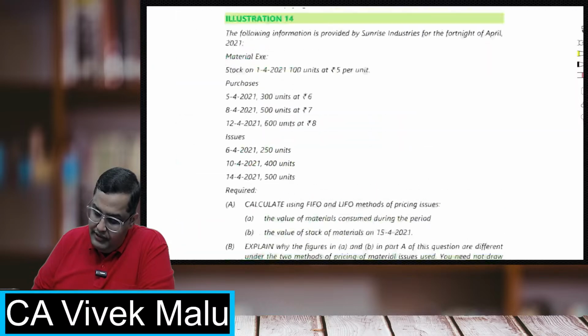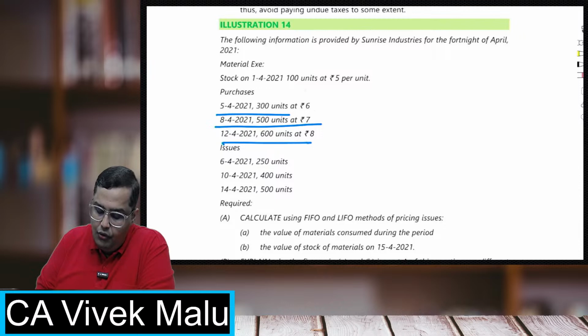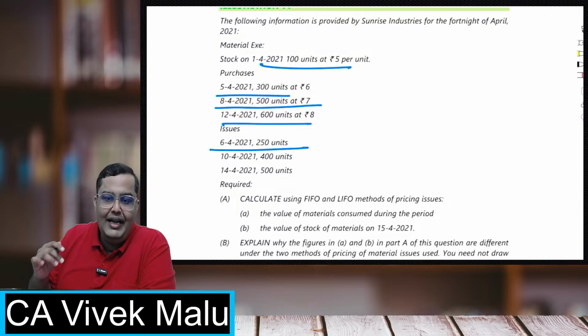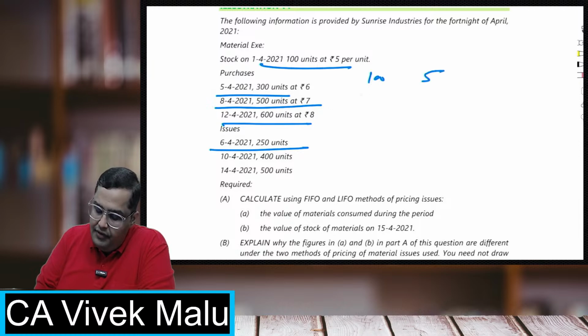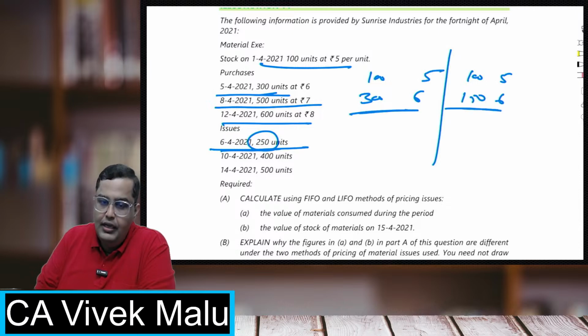Like for example, see this. If we are purchasing goods on 5th of April, 8th of April, 12th of April, and there was some stock on 1st of April, and we are making an issue on the 6th of April, we'll always have to maintain a ledger like this. We have 100 units of 5, then we purchased 300 units of 6. Now when we issue the first 250 units, 100 units of 5 will be issued and 150 units of 6 will be issued. So like that we'll have to maintain stores ledgers.